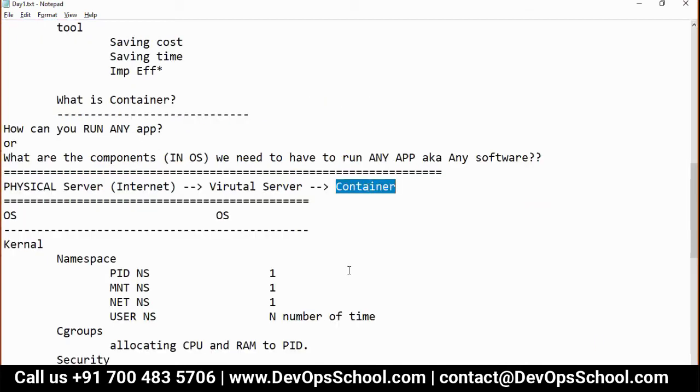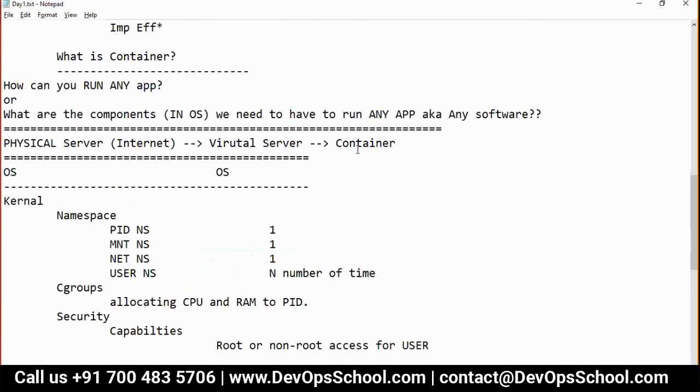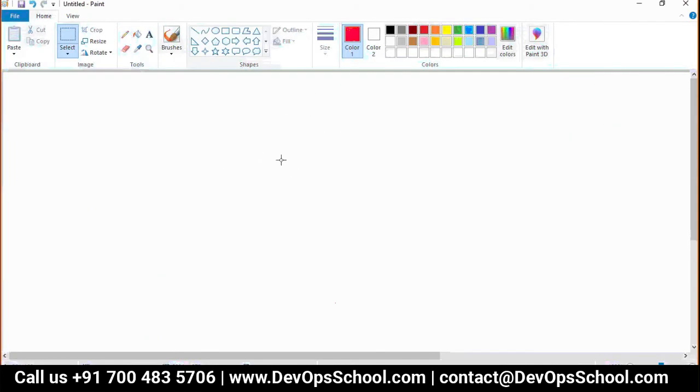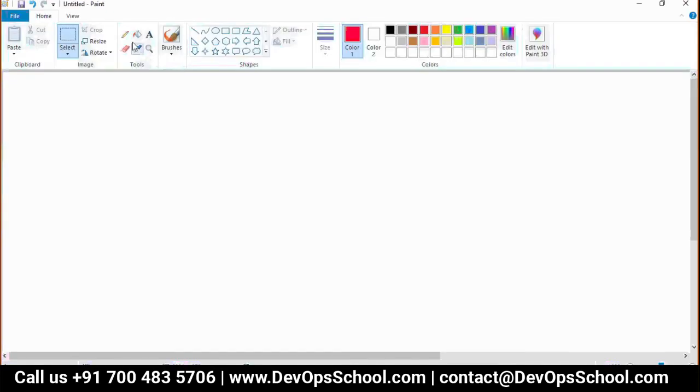Using container technology, you can reduce the wastage of running applications, deploy and roll back faster, and run more applications, more containers, with less hardware. But the question still remains the same, what is a container? Okay, so now we are talking about containers. In order to understand the container, you have to look at the virtualization model one more time.